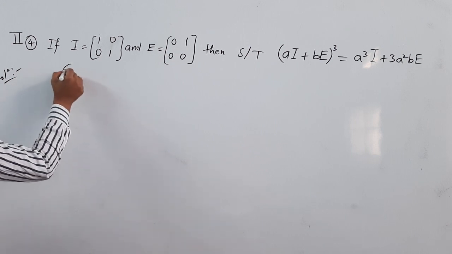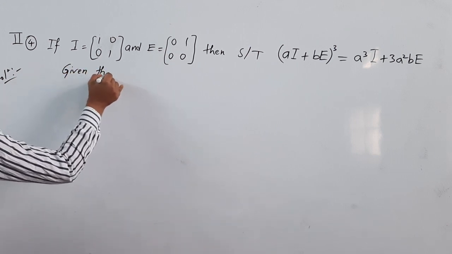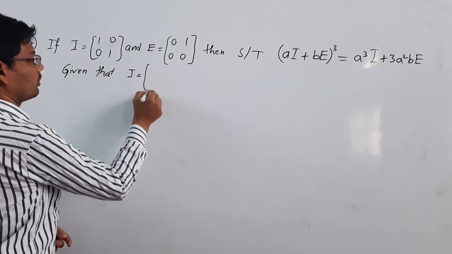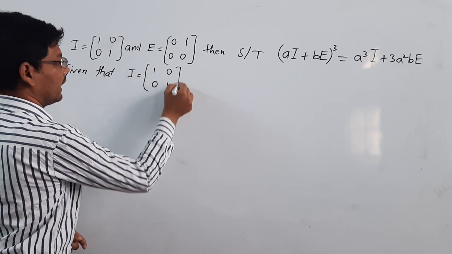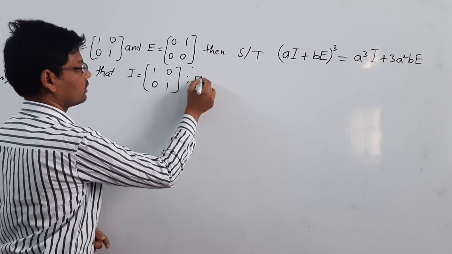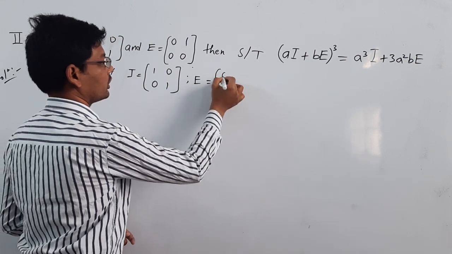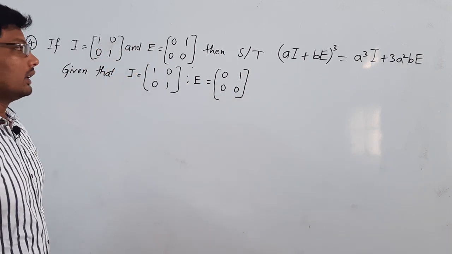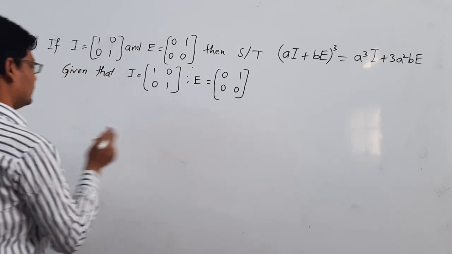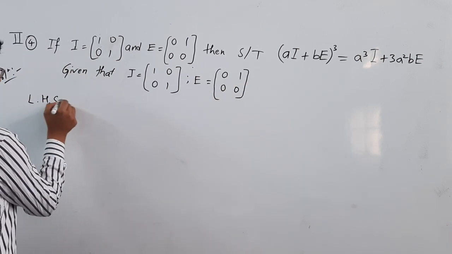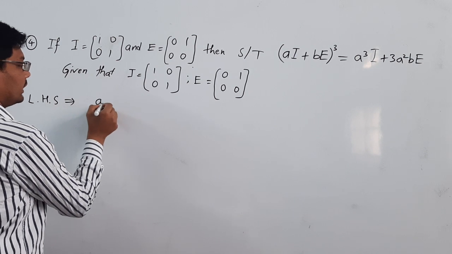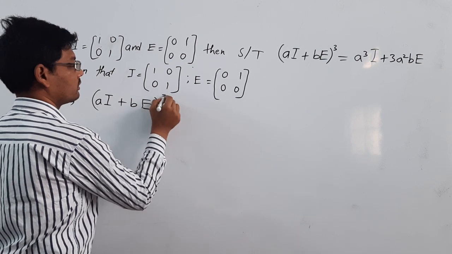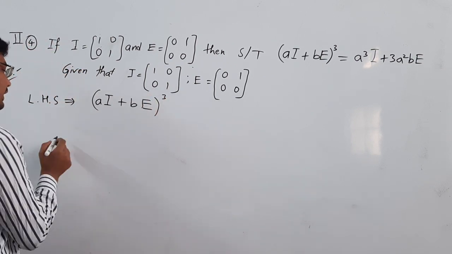The solution is, given two matrices, I is equal to [1 0; 0 1] and E is equal to [0 1; 0 0]. These are the two matrices of order 2 by 2. LHS I am taking here. LHS is nothing but (aI + bE) whole to the power of 3. I am directly solving here, listen carefully.